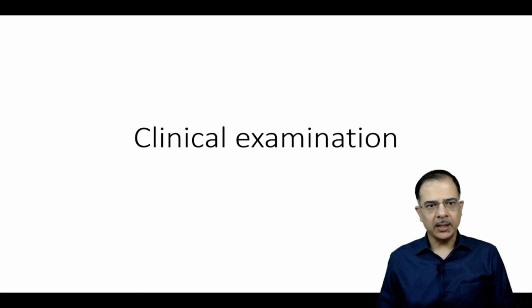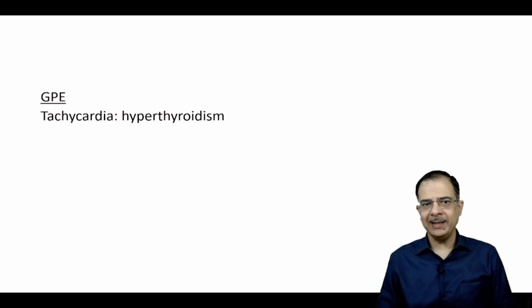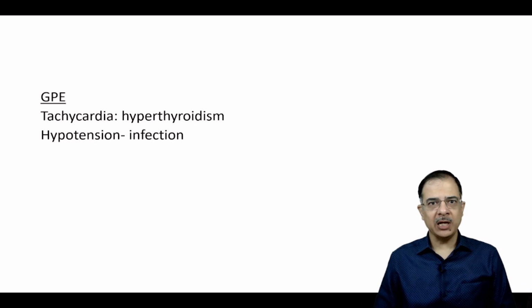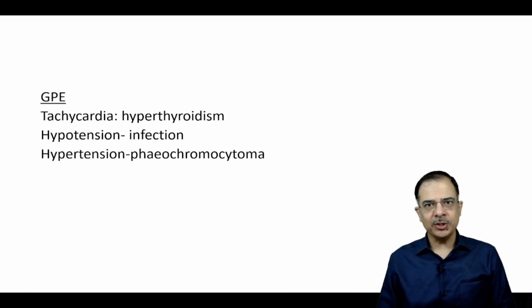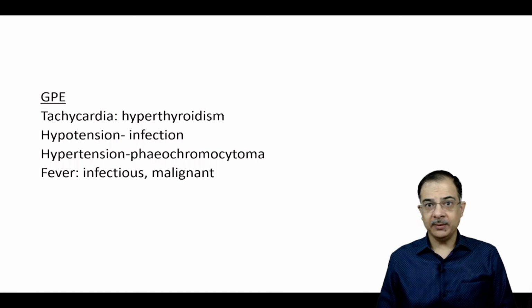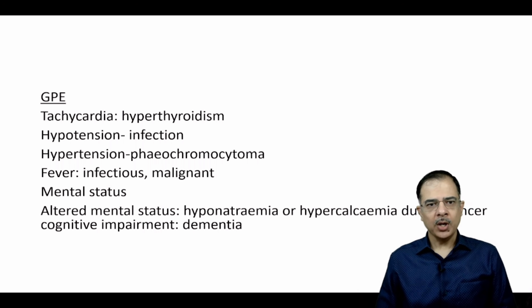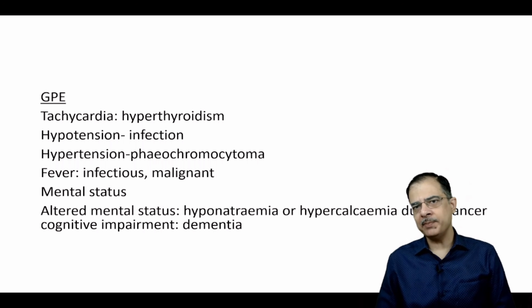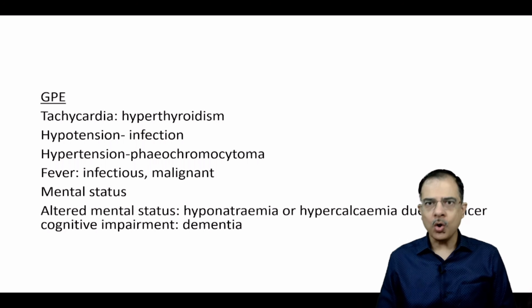Then clinical examination. In the general physical examination, tachycardia will suggest hyperthyroidism. Hypotension can be infection or adrenal insufficiency. Hypertension is seen in pheochromocytoma. Fever is seen in infection or malignancies; some malignancies can cause fever, especially the blood malignancies. Mental status should be checked, whether the patient has depression, or altered mental status seen in hyponatremia or hypercalcemia due to some cancer as part of paraneoplastic syndromes, or cognitive impairment seen in dementia.